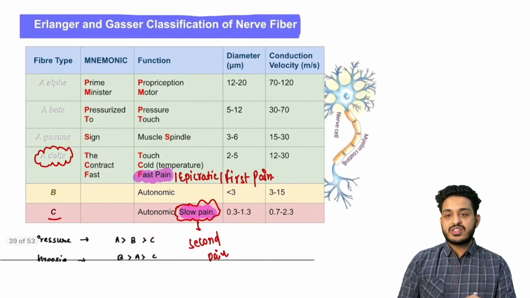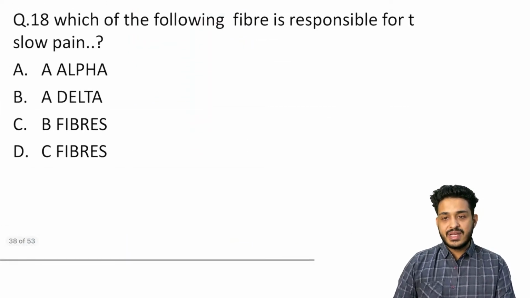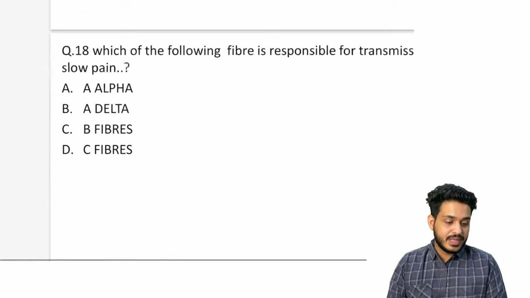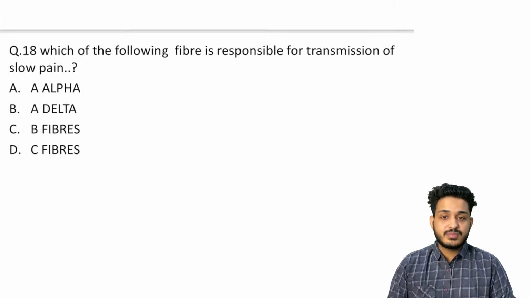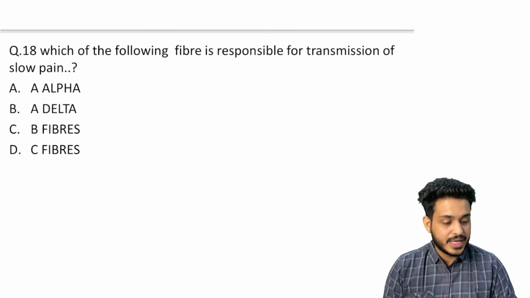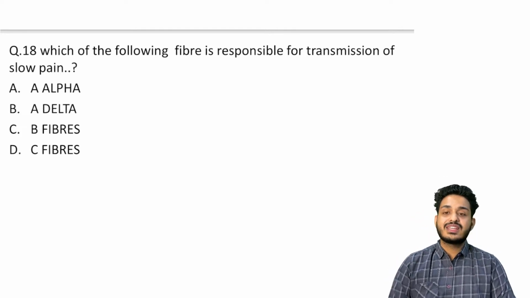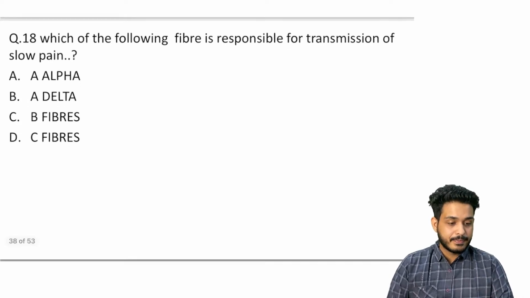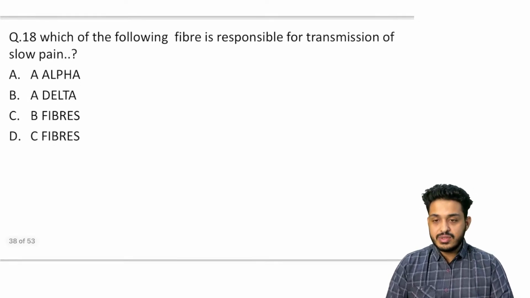How are they going to ask you questions? Simple question. They will be asking you which of the fibers is responsible for slow pain. Now I think you will be able to answer which of the following is responsible for the transmission of slow pain. Or they can give you a case. The patient is having some injury. During the injury he is having pain, and after the injury he is also having pain. What is that particular thing you will be thinking, right? So this is how they are asking questions.